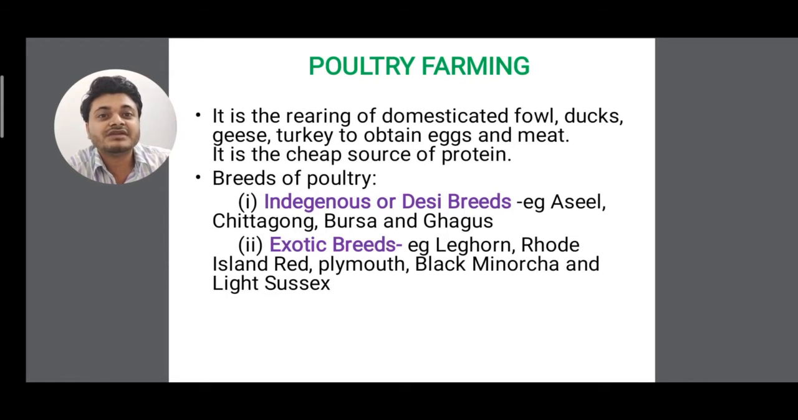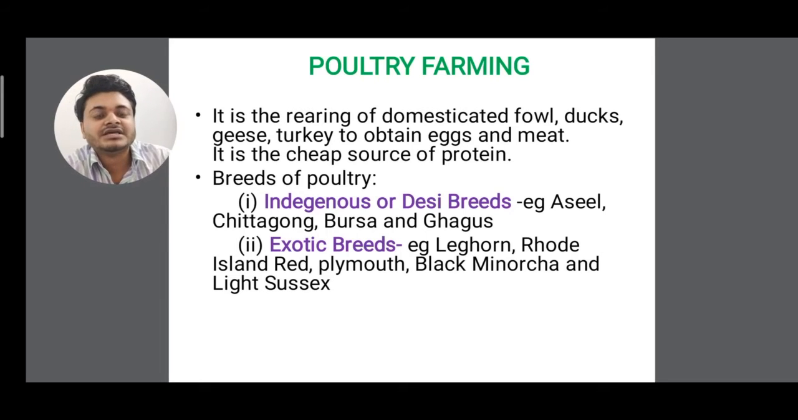Exotic means foreigner, isn't it? Because they are not of Indian origin, their origin is outside India. For example, Leghorn, Rhode Island Red, Plymouth, Black Minorca and Light Sussex are there, clear. So there are two different types of poultry breed. One is indigenous or desi or local breed that is present within India, and another is exotic breed that is found outside India.